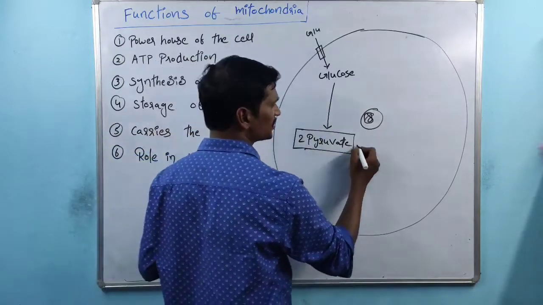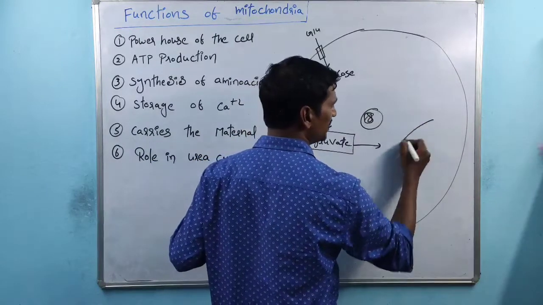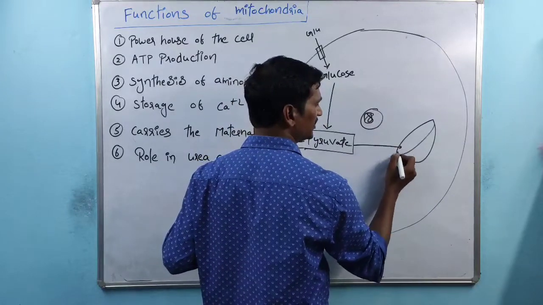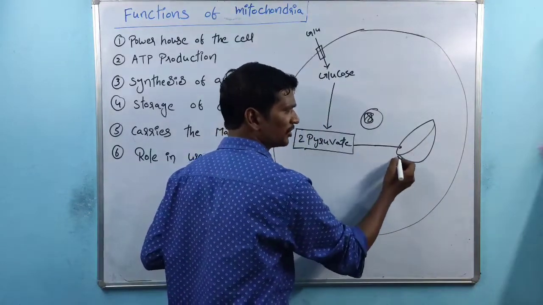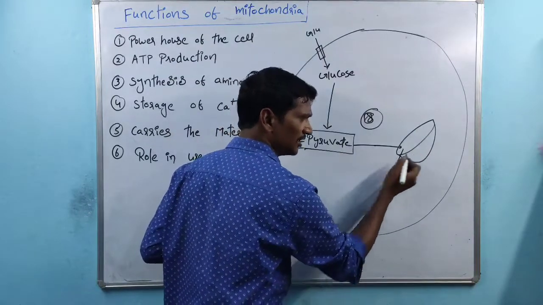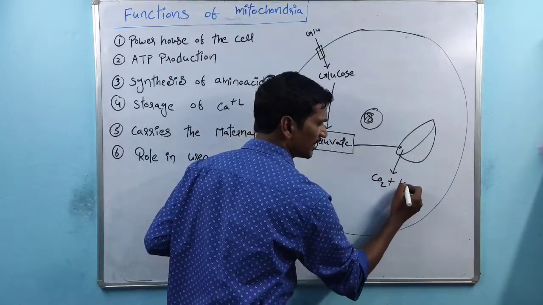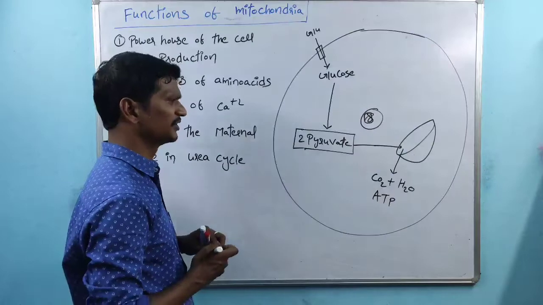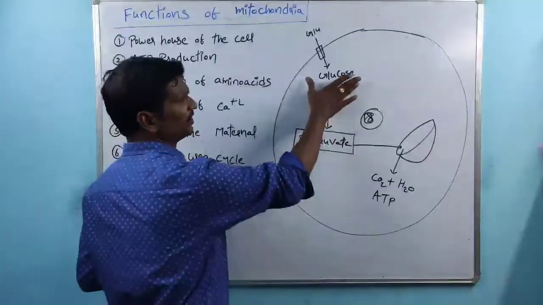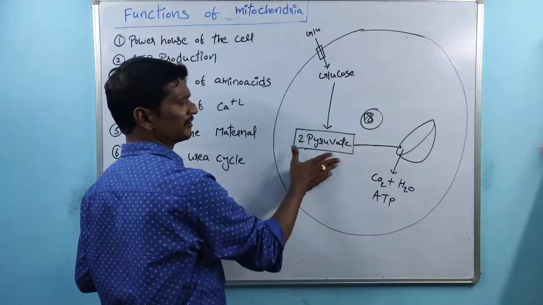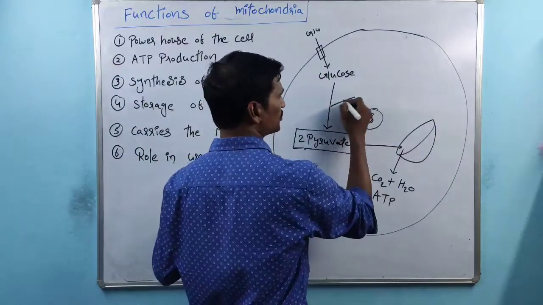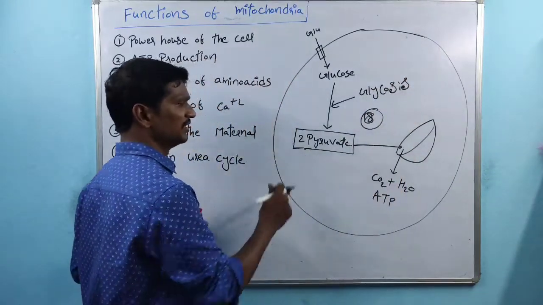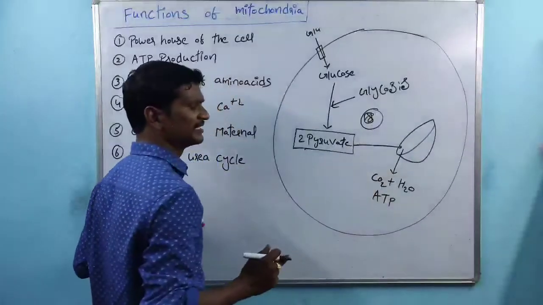And these pyruvate molecules enter into the mitochondria. Once these pyruvate molecules enter inside the mitochondria, they are converted into carbon dioxide, water, and finally produce the ATP. See, we know about this concept. Glucose molecule is converted into the pyruvate molecule. This process is called glycolysis. Then the pyruvate molecules enter inside the mitochondria.